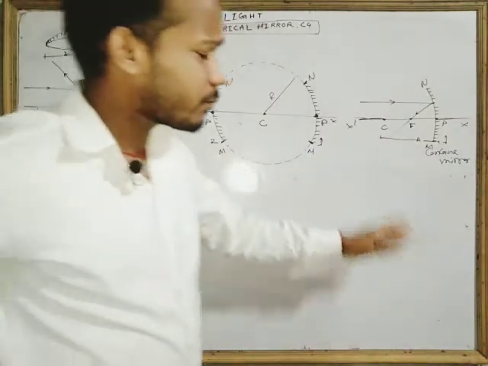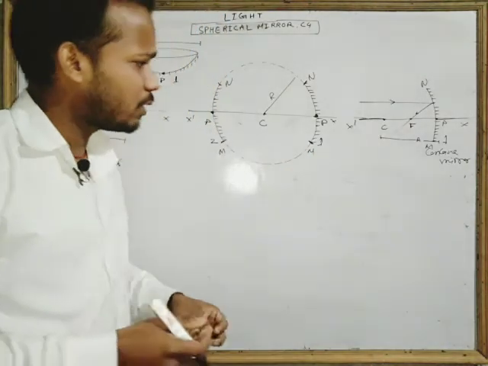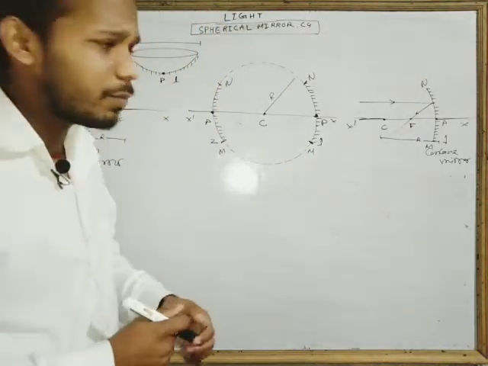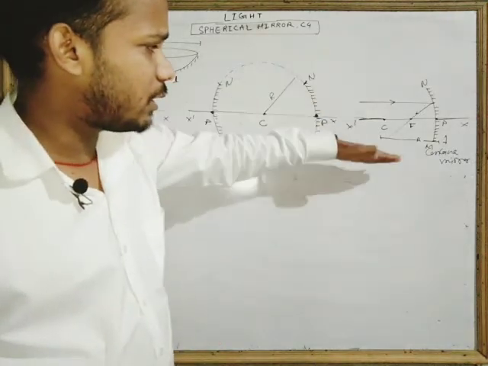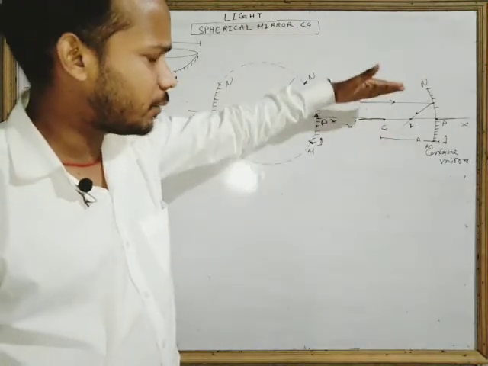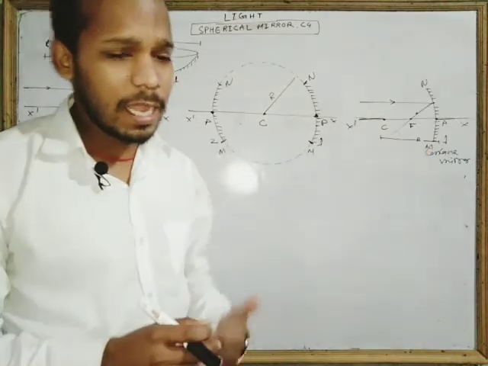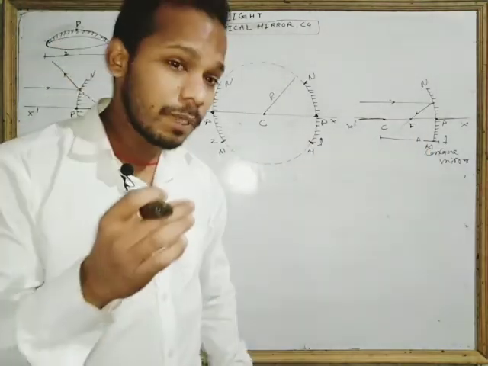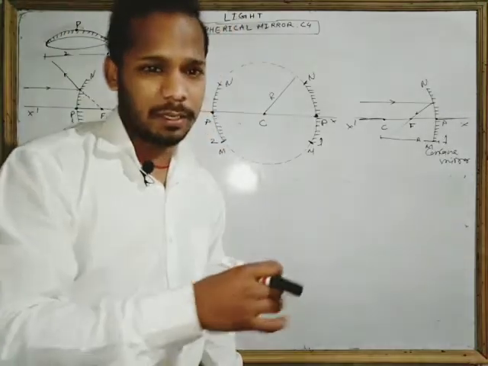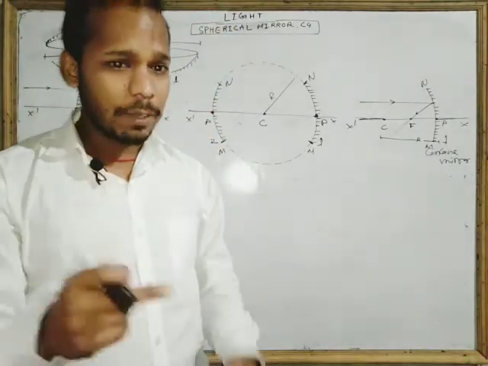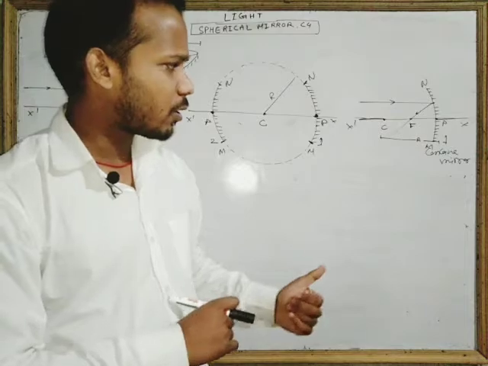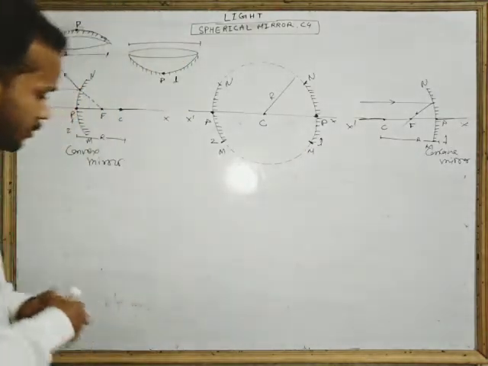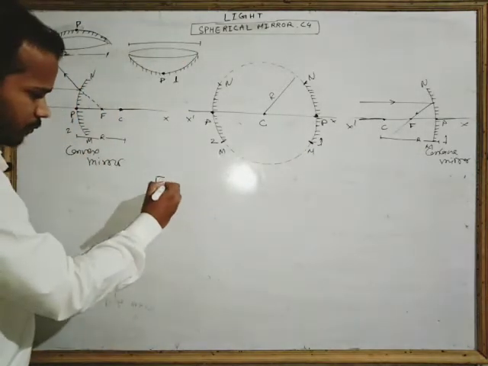Okay, so what is the focus? Focus is very simple. When the incident light is parallel to the principal axis, then what will it do? It will intersect the principal axis at some point, and that point of intersection is called the focus. Very easy. So we can write the focus.